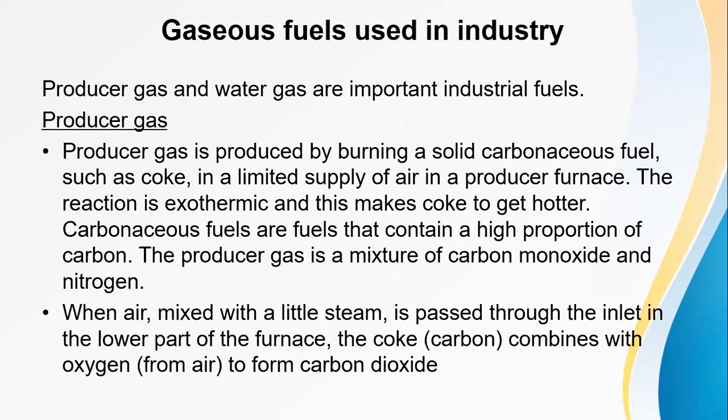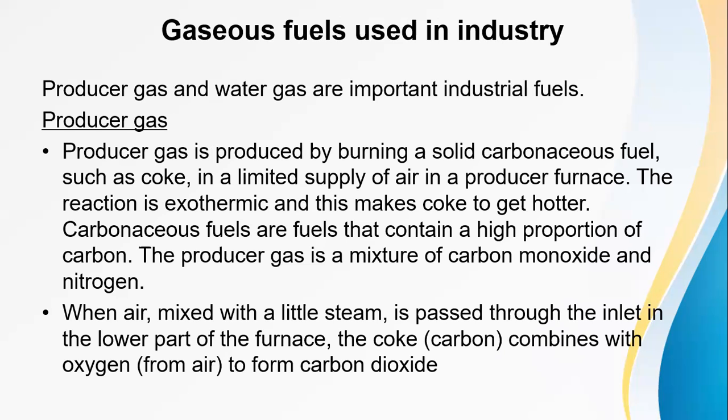Let's see the gaseous fuels that are used in the industry. The main gaseous fuels that are used in industries are producer gas and water gas. Let's see producer gas. Producer gas is produced by burning a solid carbonaceous fuel such as coke in a limited supply of air in a producer furnace. Now the reaction is an exothermic reaction, and this makes the coke get hotter. Carbonaceous fuels are fuels that contain a high proportion of carbon. So that's the definition of carbonaceous fuels.